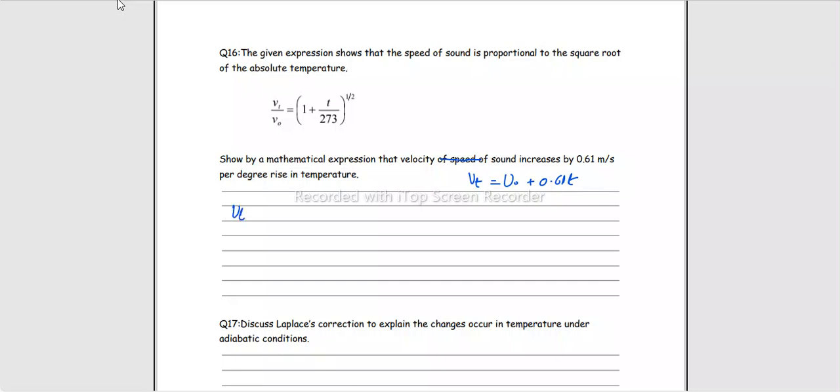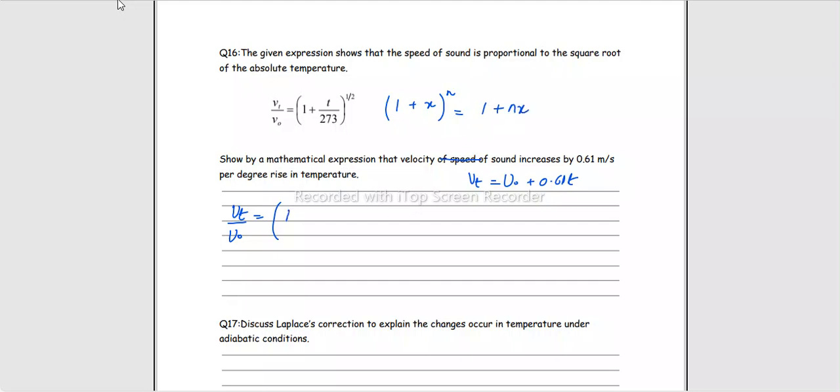Then Vt over V naught, what we can do is, it looks like 1 plus something, let's just call it x, raised to the power n. And we can expand it using binomial, which says 1 plus x raised to the power n could be rewritten as 1 plus nx, right?